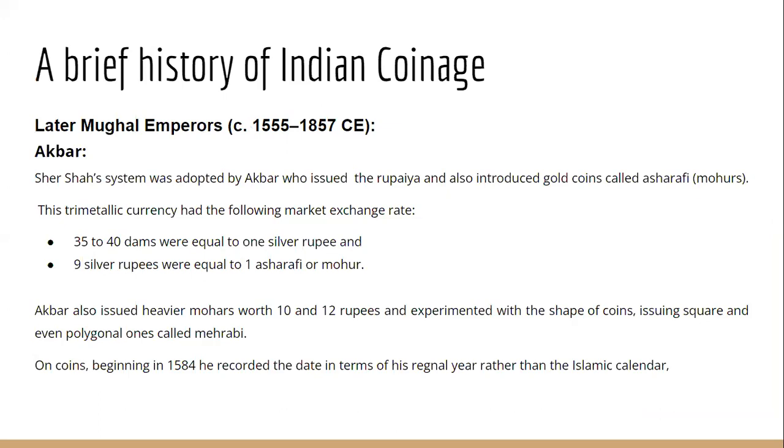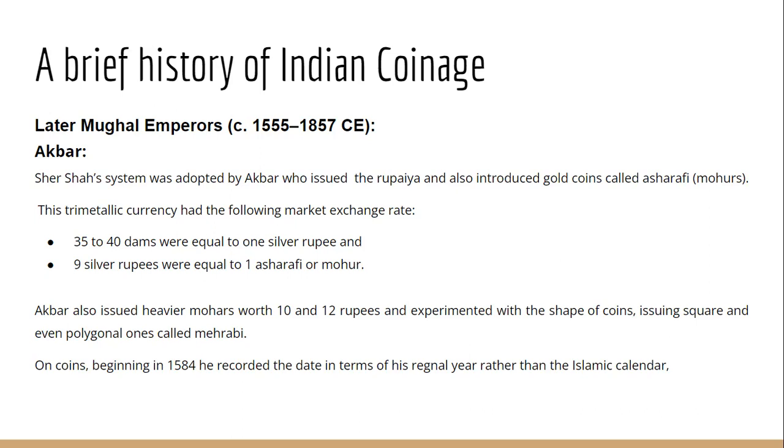So what Akbar did, Akbar basically continued with the Suri dynasty का coinage. Okay, so we find over here कि रुपया continue हो जाता है, gold coin जो है Ashrafis or Mohur. So one and the same only. Alternatively they are called as Ashrafis or they are called as Mohurs that were introduced. And this is trimetallic currency. Trimetallic मतलब क्या है? There are silver coins also, there are gold coins also, and there are copper coins also. Okay, so trimetallic currency, this started from Delhi Sultanate that continued even in the Mughal period also.